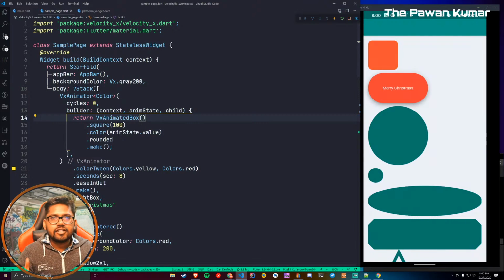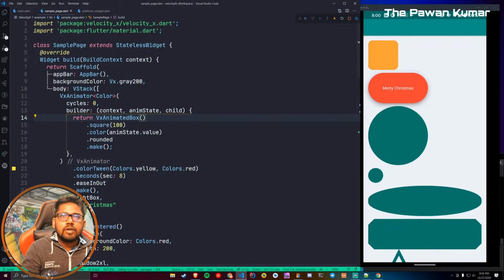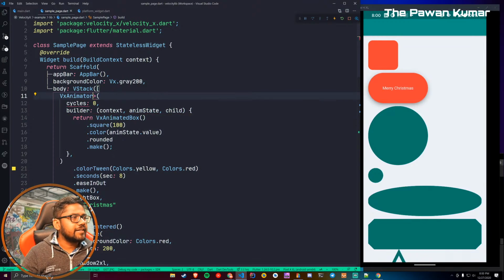Okay, now some people will say, yeah, you have removed one thing and added one more thing. You removed the size and you added color, but what if I want to add color as well and I want to change the size as well? What will we do in that case? That's a good question. So what we'll do, we will remove this color from here as well.